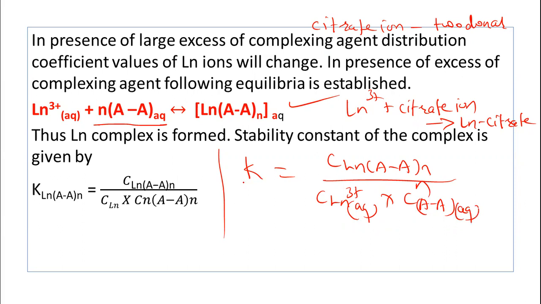In this way we can write the equilibrium constant K by applying the law of mass action. And this equilibrium constant is also called the stability constant.